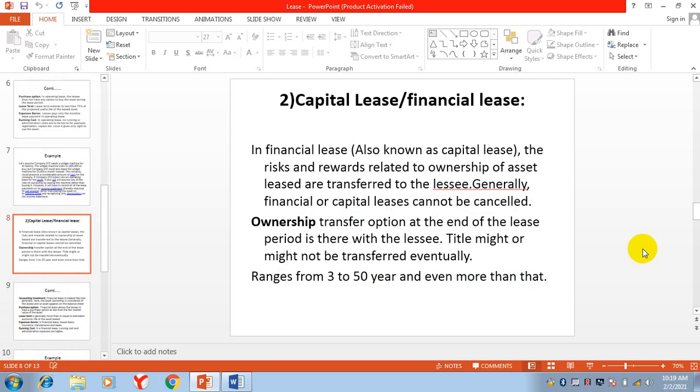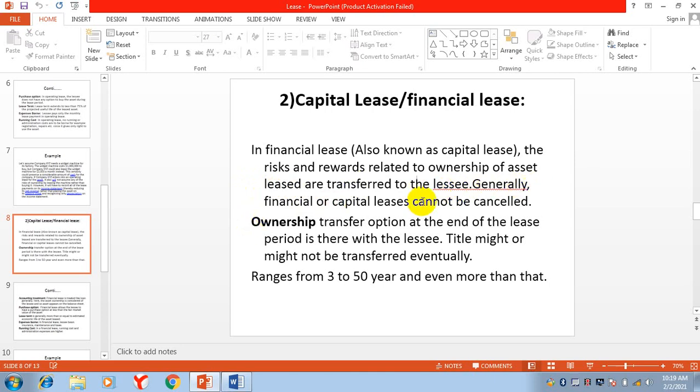Operating lease. Yes. So today we are going to start capital lease. We also call it financial lease. In a financial lease, also known as capital lease, the risks and rewards related to ownership of the asset leased are transferred to the lessee.